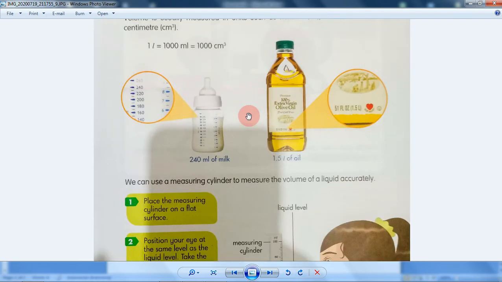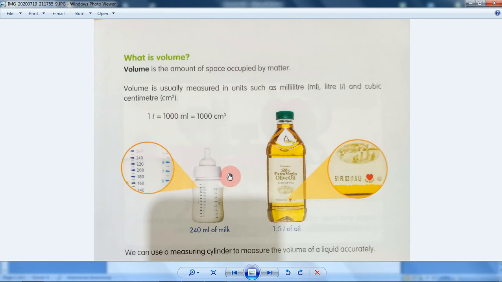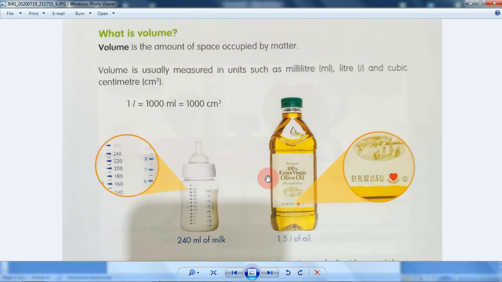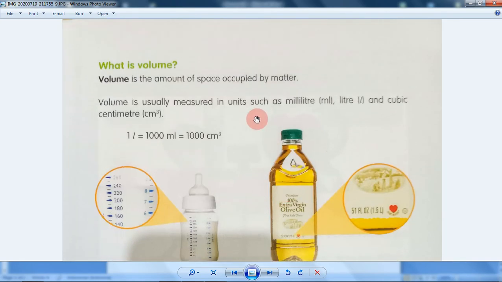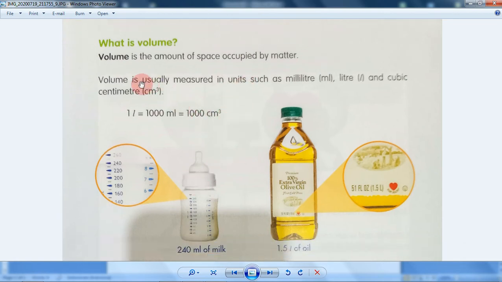We're going to go to the volume. The volume is the amount of space occupied by matter. Just imagine the water. How much does the matter occupy the space? We can measure it.